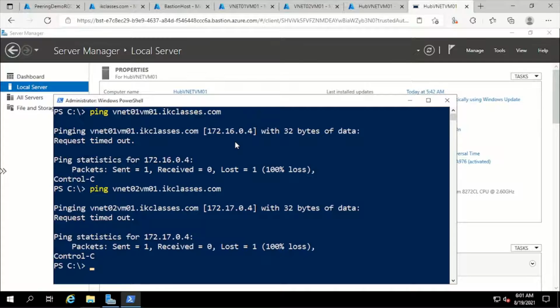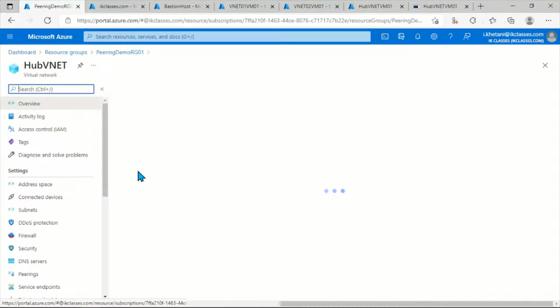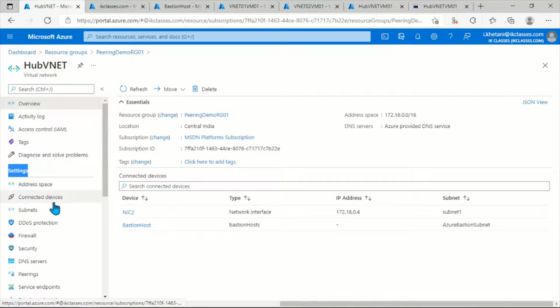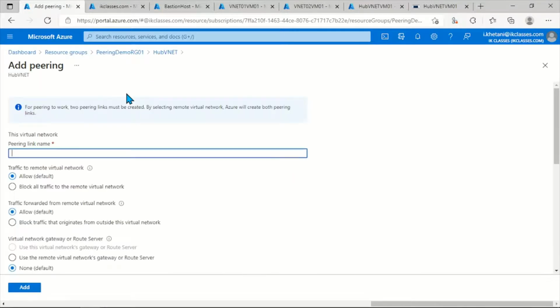We will connect VNet01 and Hub VNet using VNet peering. Similarly, we will peer VNet02 with Hub VNet, and after that, we'll again check the connectivity. For creating a peering, I'll have to go to the VNet. So let me click on Hub VNet, and under the settings section you'll see there's an option of peerings. I'll click on peerings and then click on add. Once you click on add, you have to define the name for your peering. I'll give it the simple name Hub VNet to VNet 01.